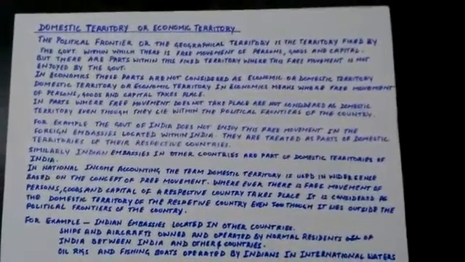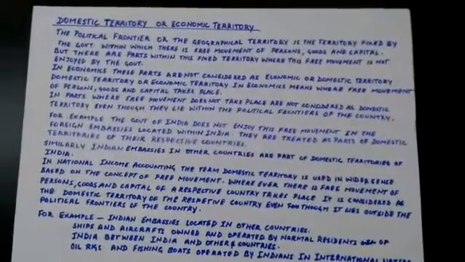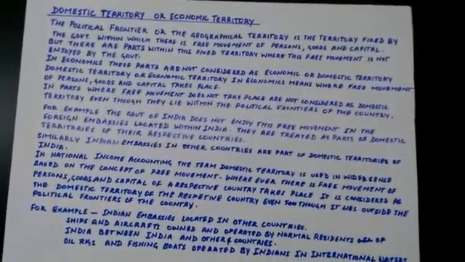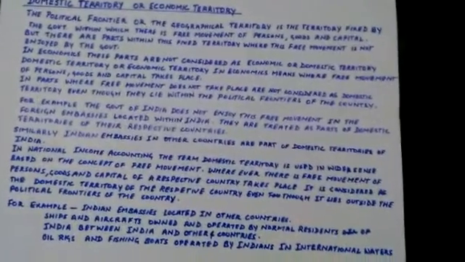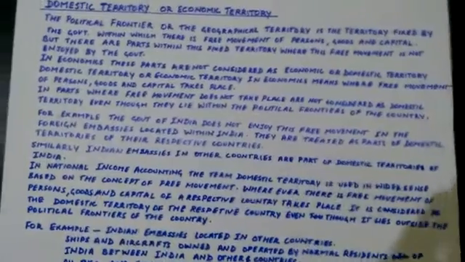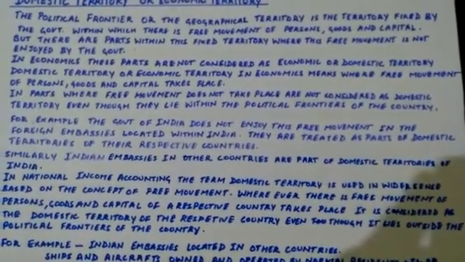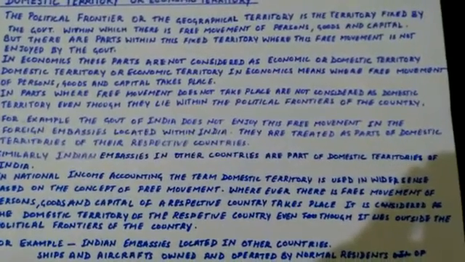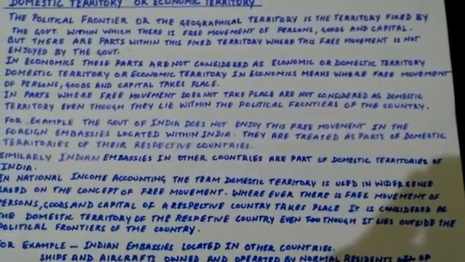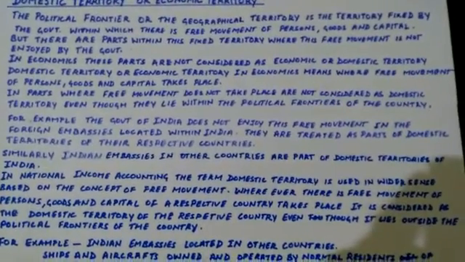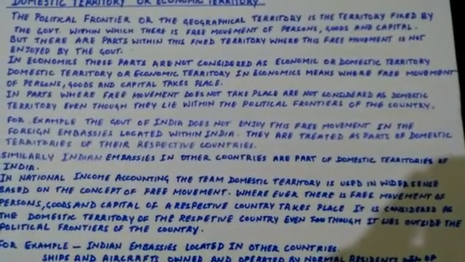Today we shall now know about two important terms, that is domestic territory of the country. So domestic territory or economic territory as it is known. Now domestic territory or economic territory is not the same as geographical territory of a country. The geographical territory is the political frontier or the boundaries fixed by the government of the country. It is within this boundary or the territory that free movement of capital, persons and goods takes place.